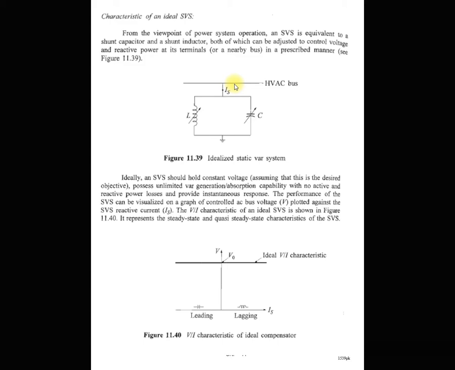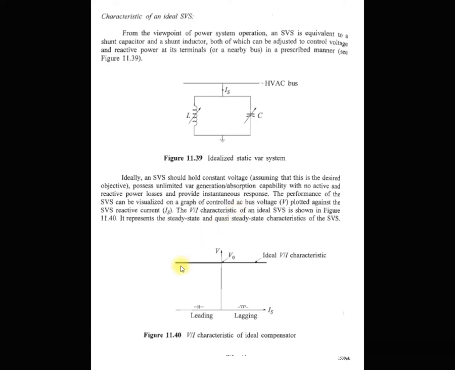Which component provides the reactive power? That is nothing but the capacitor. So based on the voltage control requirement, we provide adjustable reactive power using the capacitor through this SVS system to maintain the bus voltage at the constant, rated value.